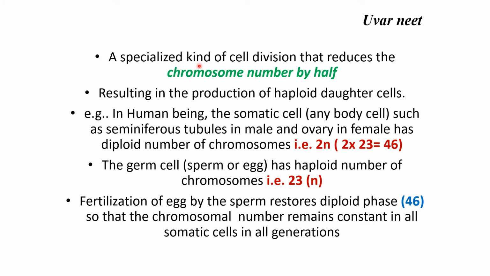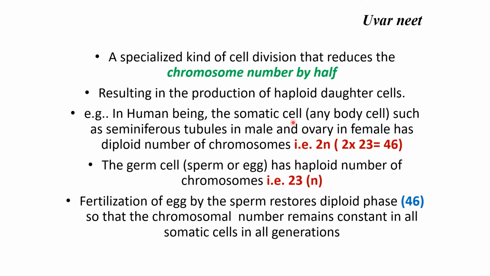A specialized kind of cell division is meiosis. What is the advantage? It reduces the chromosome number by half. And what do you call the resulting cells? Haploid daughter cells.